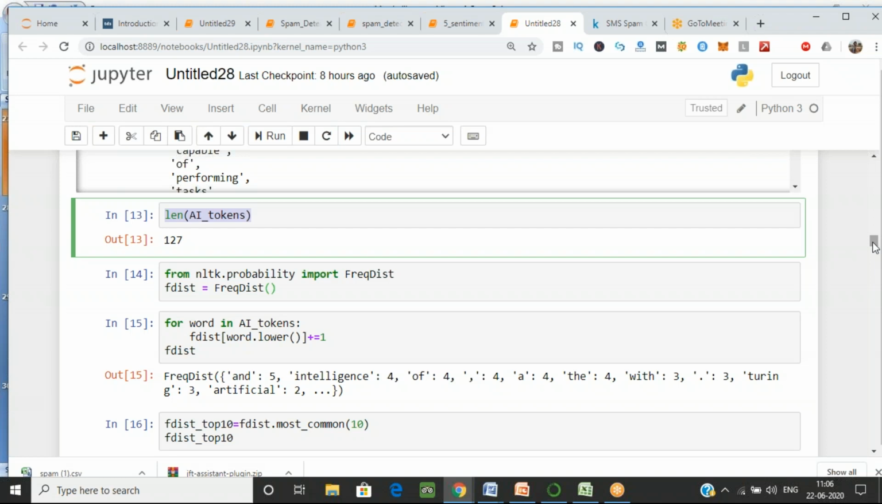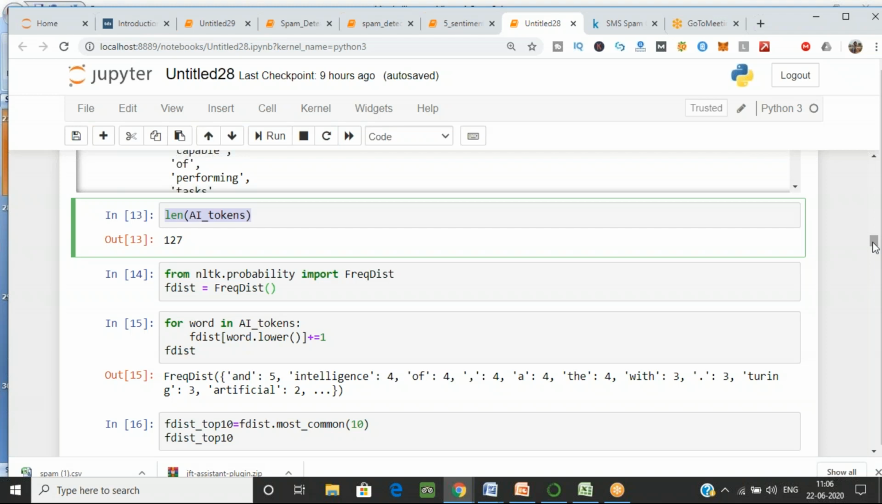Now, I want to see the frequency. Do you understand what I mean by frequency over here? Type yes or no. Yes, good. Frequency is how many times a word has occurred.